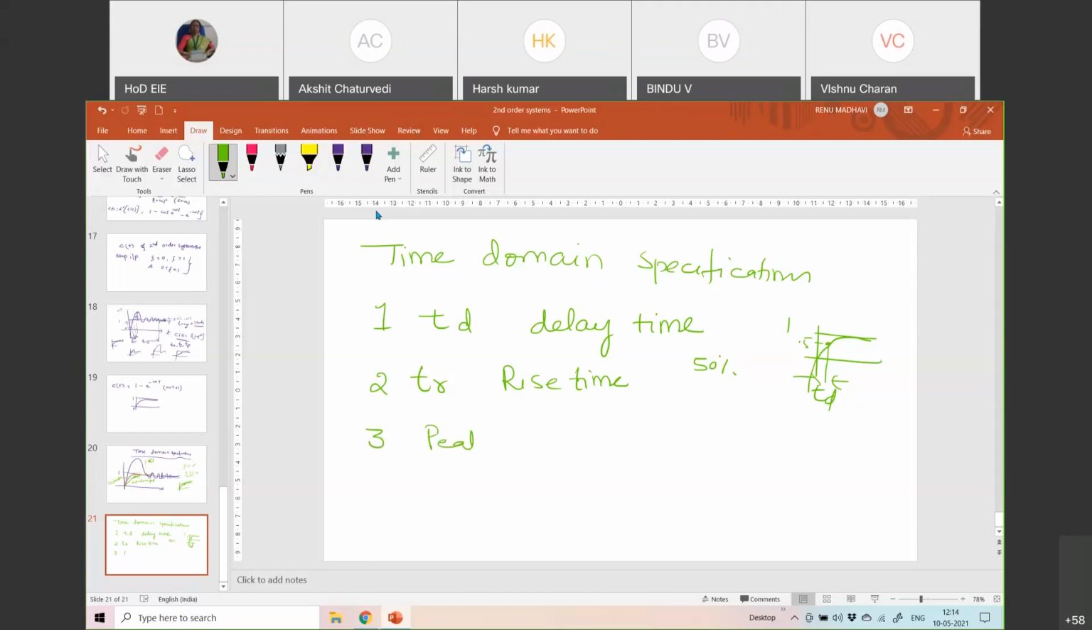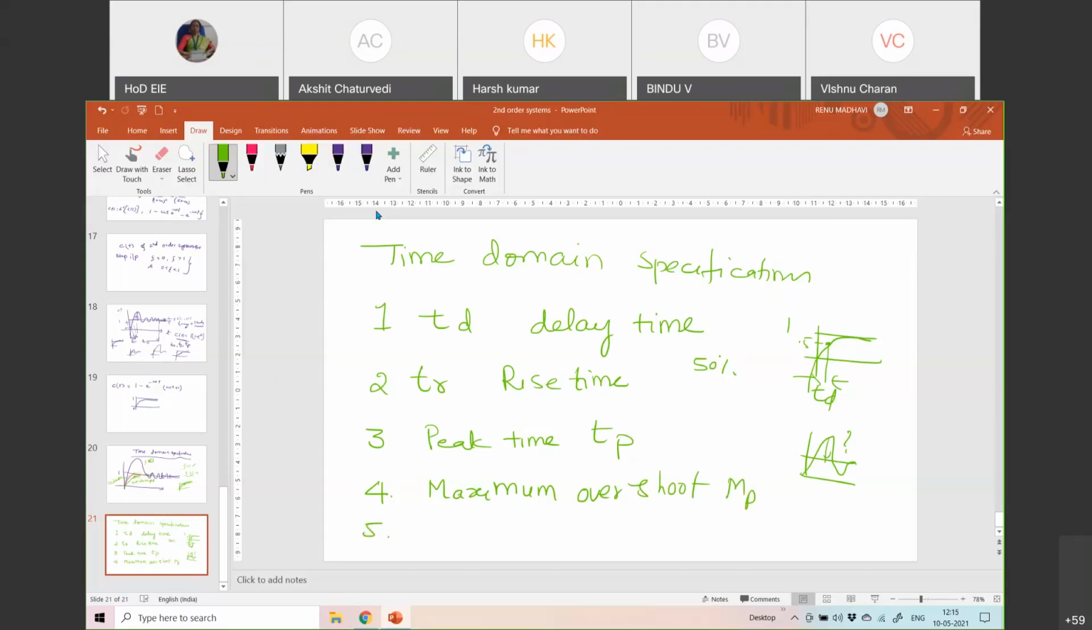Then peak time, TP, the time taken for the output to reach the peak, which I have shown you. Then there is something called maximum overshoot. There was an overshoot in a particular case, right? So what is the maximum overshoot, if at all present, that has to be taken? So maximum peak overshoot, we can say Mp.